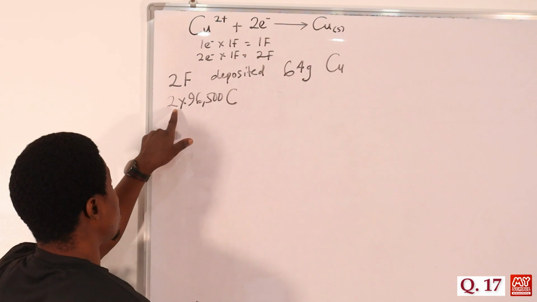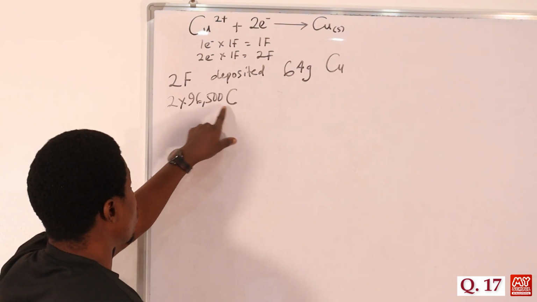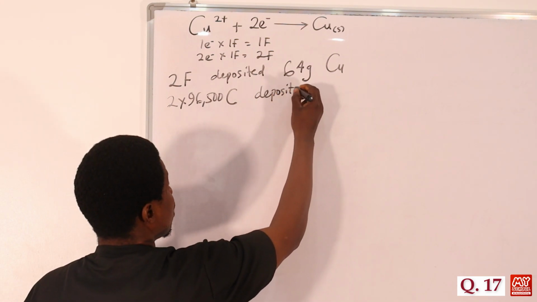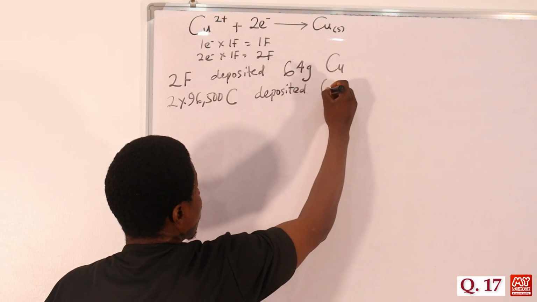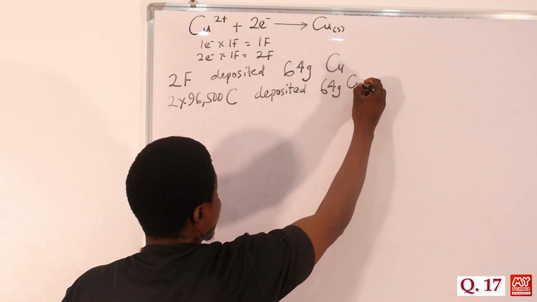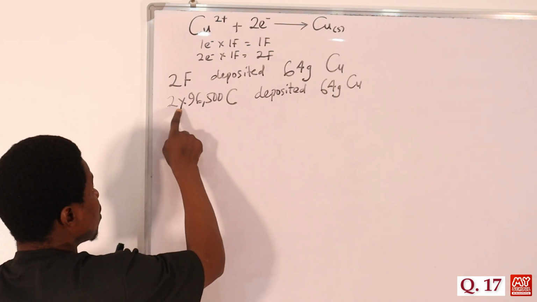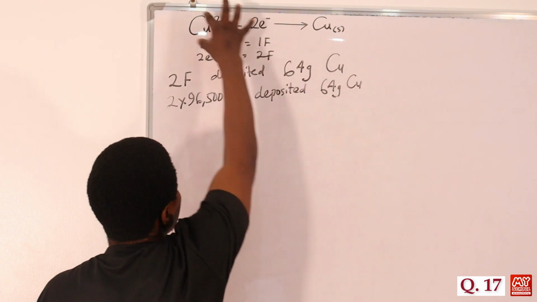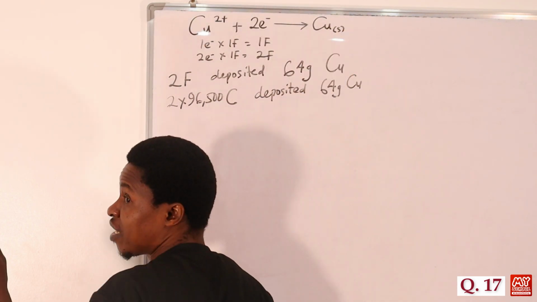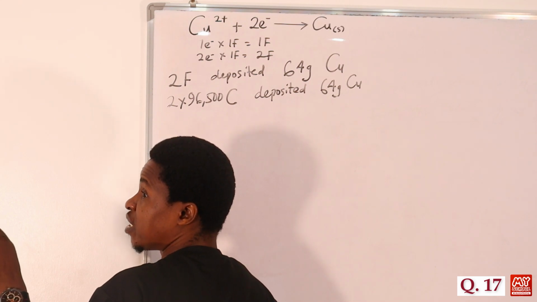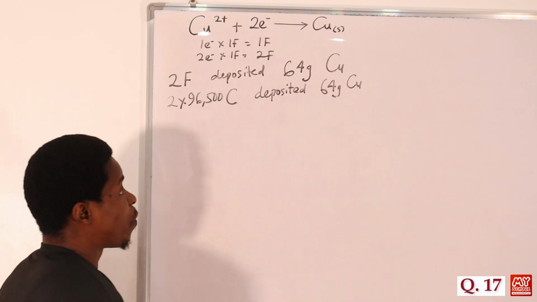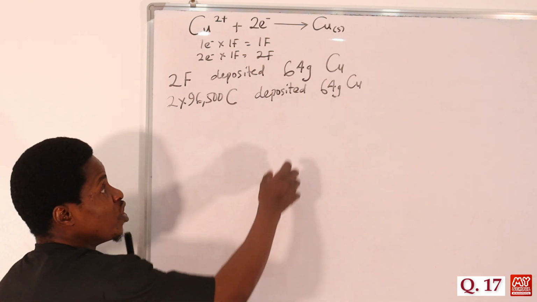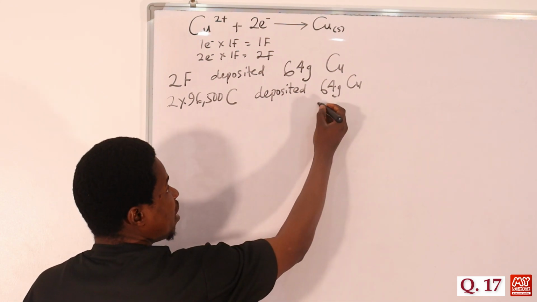Then we have 2 Faraday now, it means 2 times 96,500 to be in coulomb. So this is the quantity of electricity that deposited, to form 64 gram of copper, from this reaction. Now the question says, how long will it take to deposit 0.08 gram of copper? So we have to determine first what is the quantity of electricity needed to deposit 0.08.